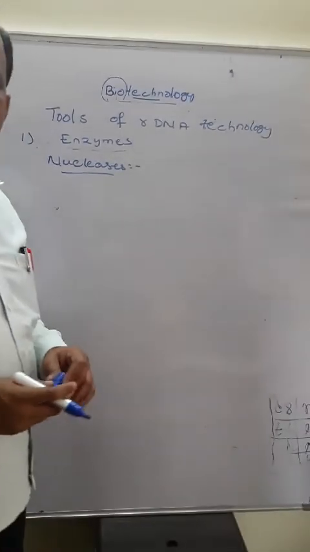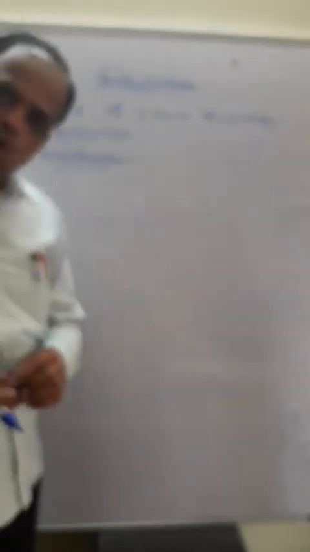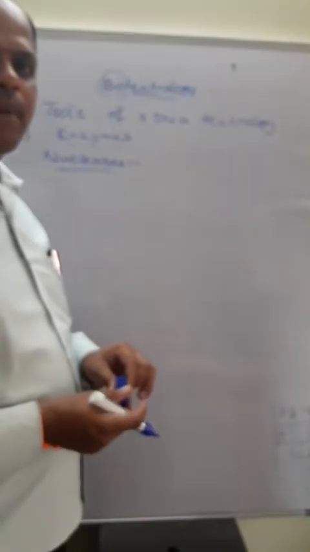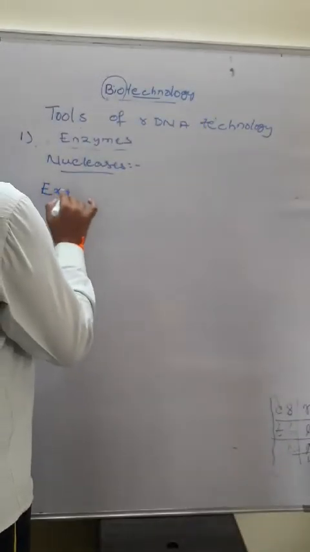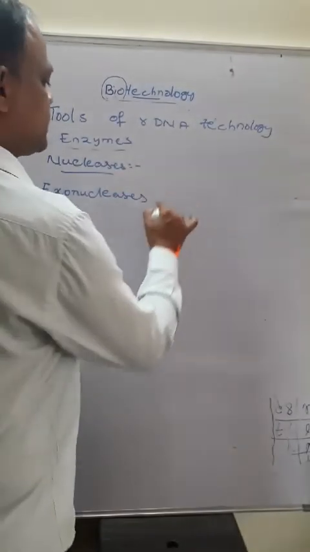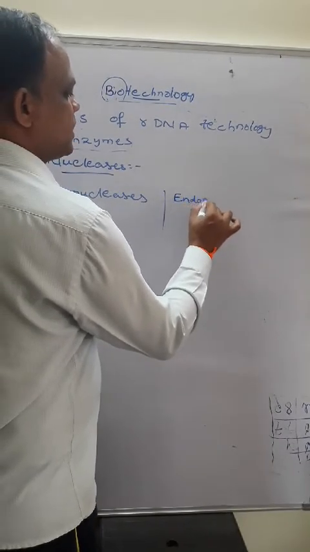Among the DNA-cutting enzymes, there are two types. One is the exonucleases, and another one is the endonucleases.